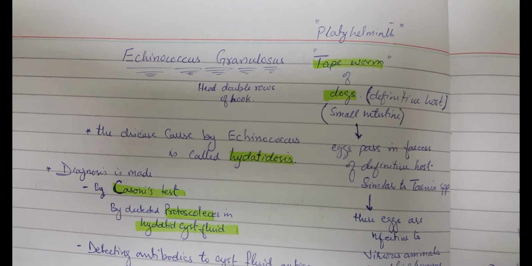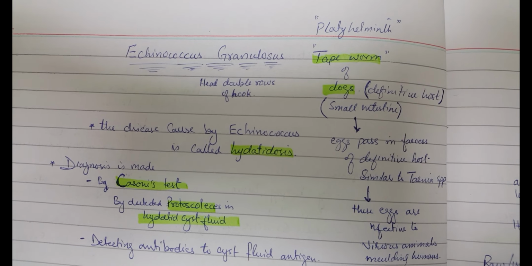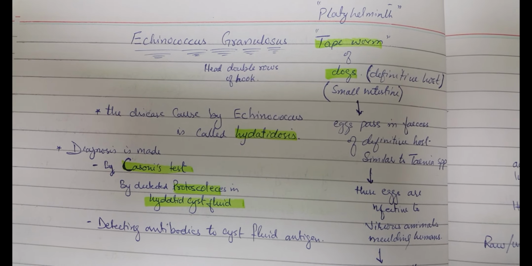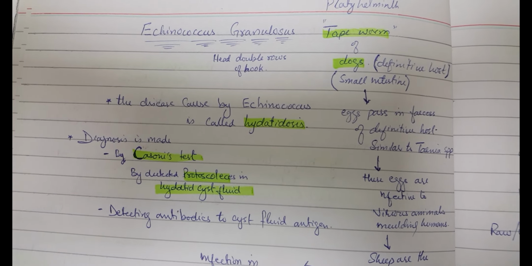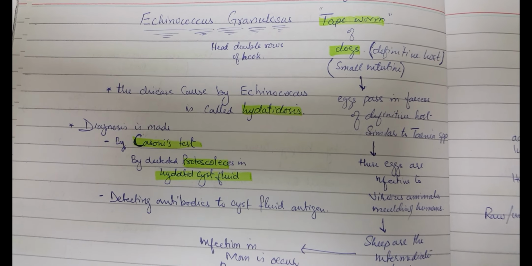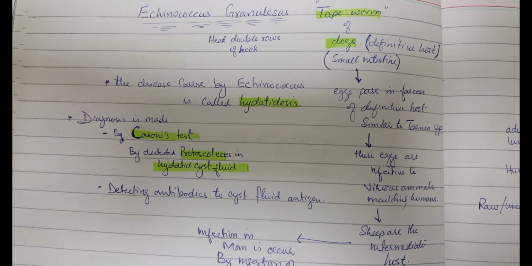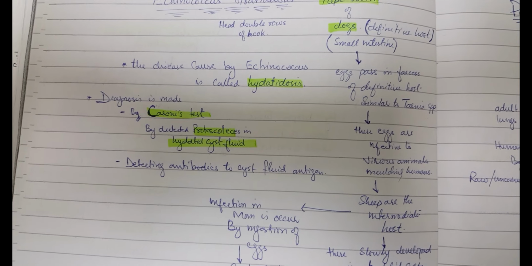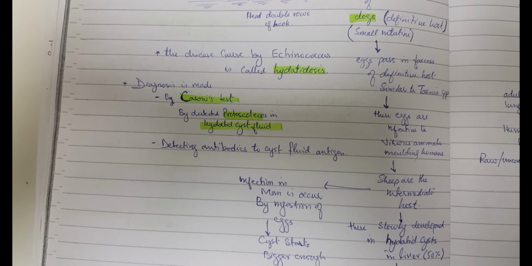Echinococcus granulosus is a tapeworm of the dog, which is the definitive host. In the definitive host, it lives in the small intestine, and the eggs are passed in the feces of the definitive host, similar to Taenia species, and these eggs are infective to various animals, including humans. Sheep are the intermediate host for this organism, just like Taenia.